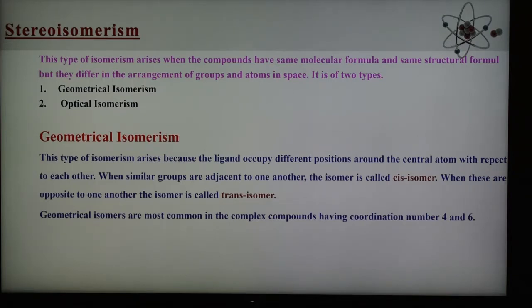Generally, isomerism is not found in complexes with coordination number 2 and 3, because in this case all the positions occupied by the ligands around the central metal atom are adjacent to one another. Geometrical isomerism is most common in complex compounds having coordination number 4 and 6. So in the next slide, we are going to discuss geometrical isomerism having coordination number 4 and 6 both.